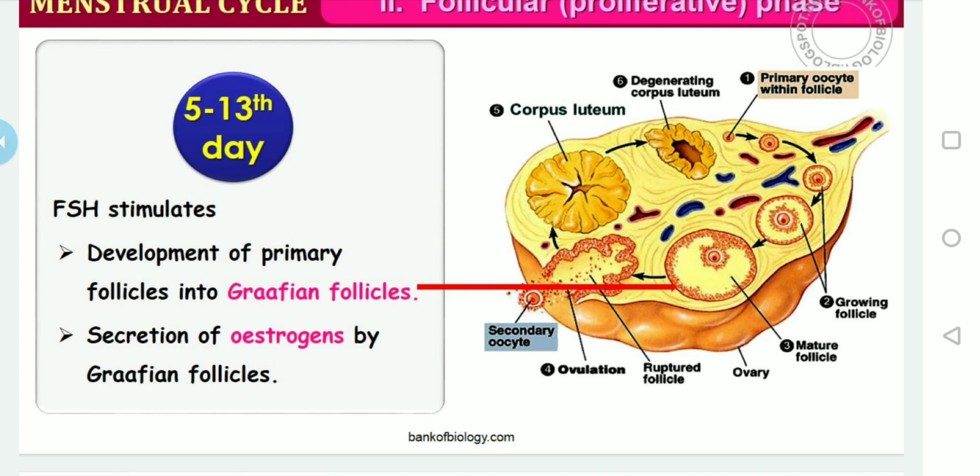We can conclude, what is the role of FSH? FSH stimulates the development of primary follicles into Graafian follicles, and then the secretion of estrogen by the Graafian follicles. Sometimes they can ask, what is the role of FSH during the follicular phase? Then you should write the answer with these two points.